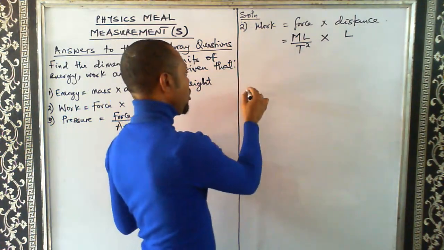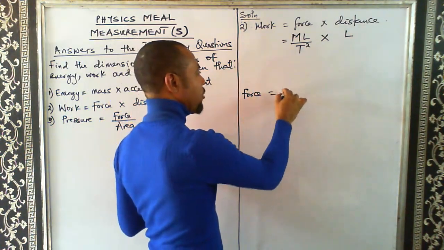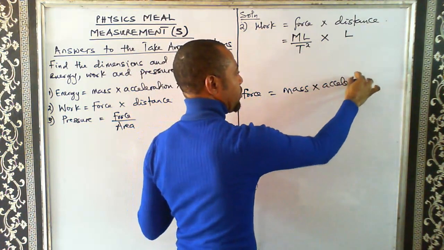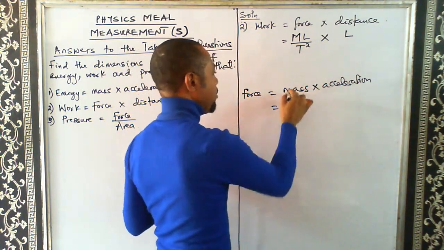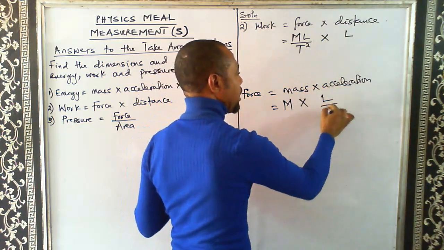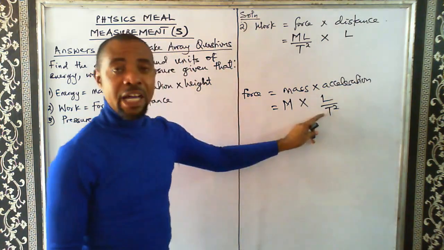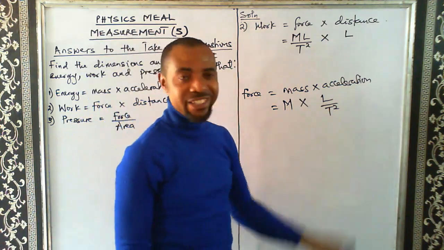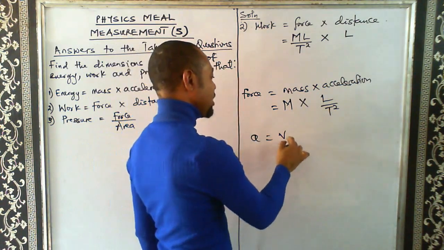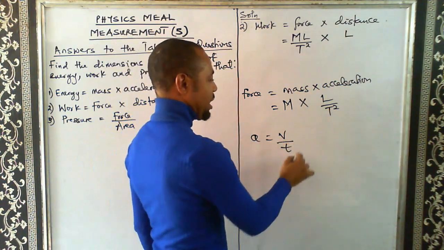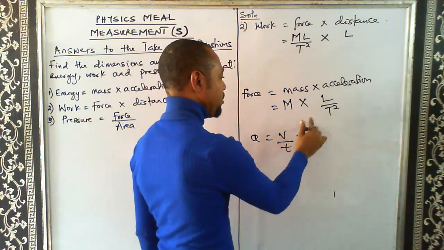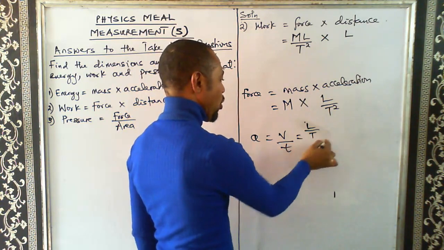But for emphasis and explanation's sake, force is mass times acceleration. And mass is m, times acceleration, which is length per time squared. And somebody will still ask, how do we know that acceleration is length per time squared? It's because acceleration is change in velocity over time, and the dimension of velocity is length over time, then all upon this time.